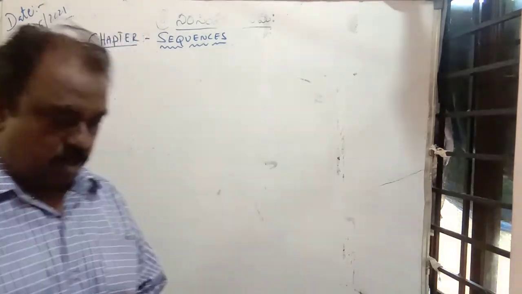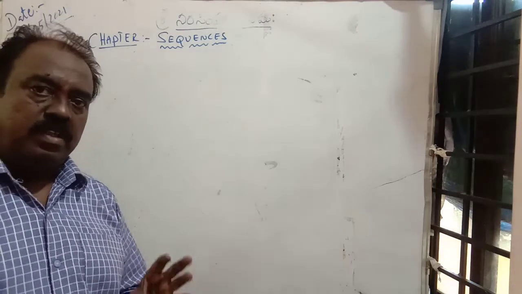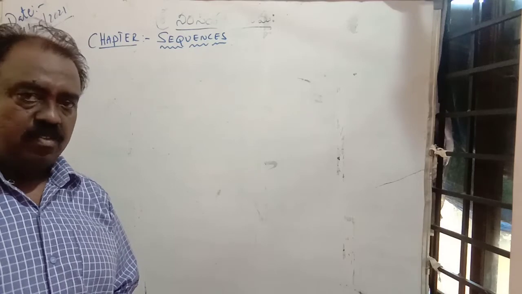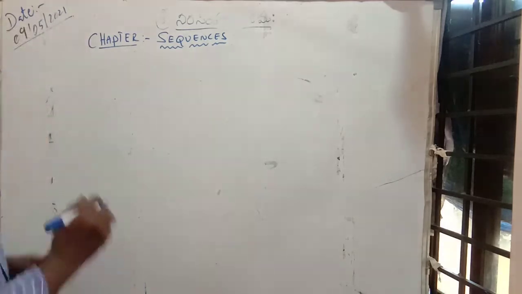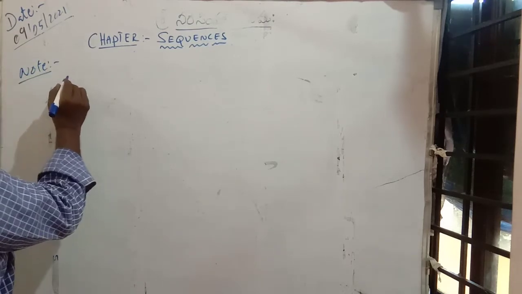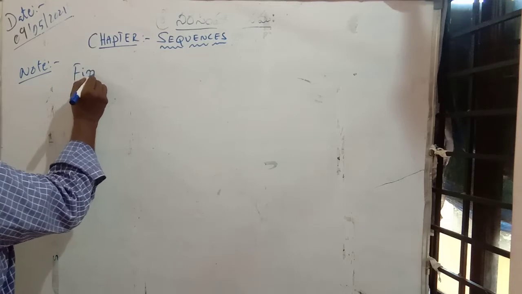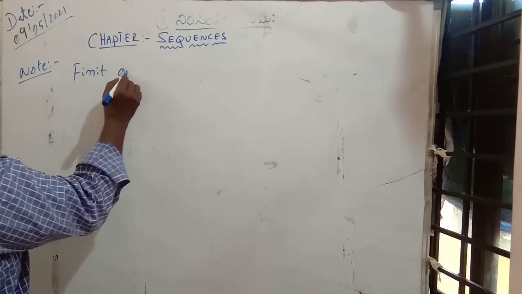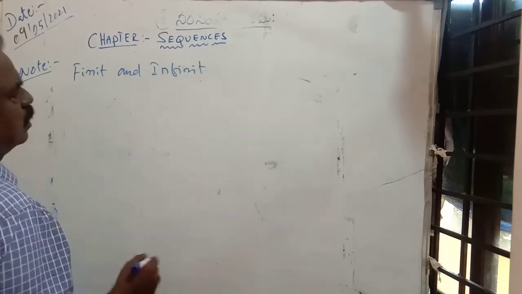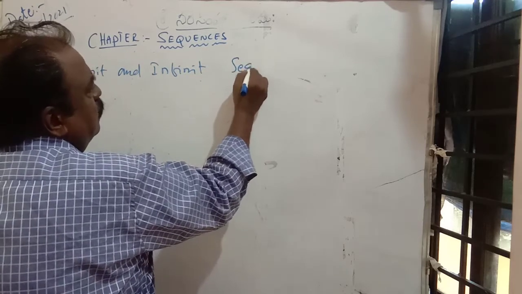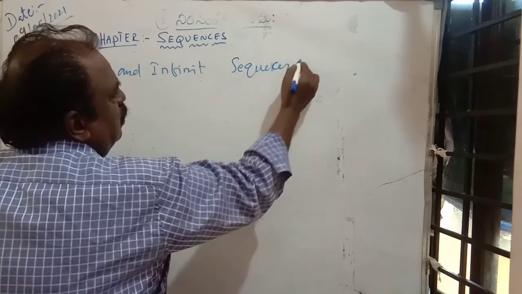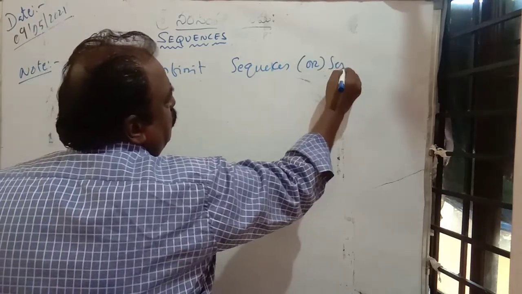Okay? Now we learned about sequences and series. We know the difference between sequence and series. Now you see, and notice finite, F-I-N-I-T-E, finite and infinite sequences, or series also.